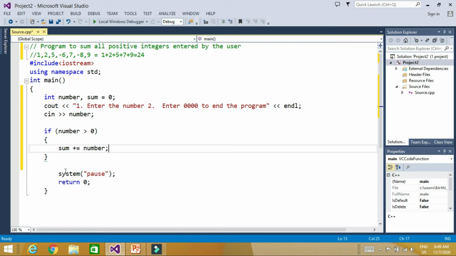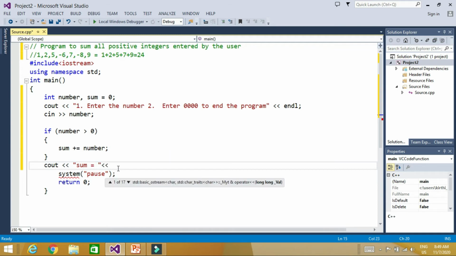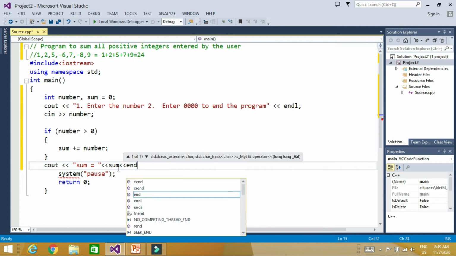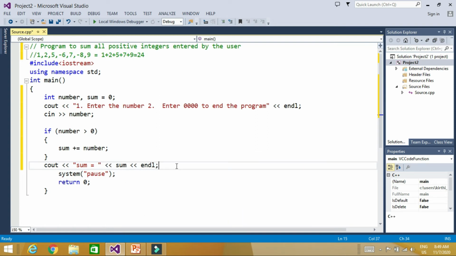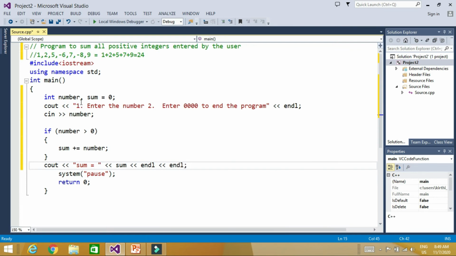This is a simple program just to print the sum, and here we will print the sum: cout sum is equal to sum, endl. But what happens in this program? In this program we will ask only one time for the number, because we didn't use any loop.